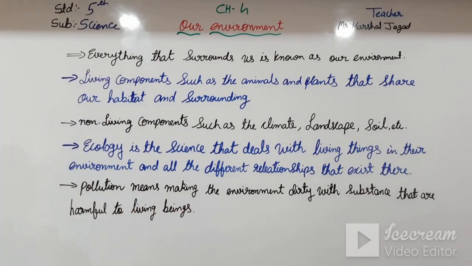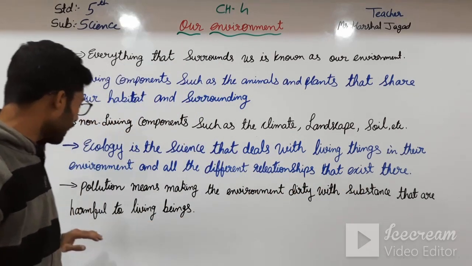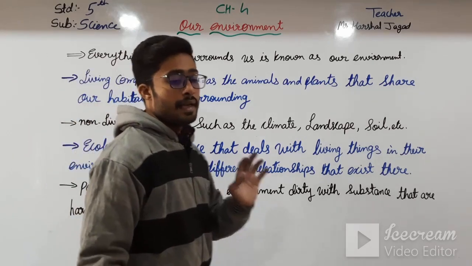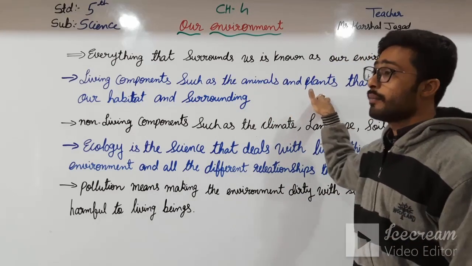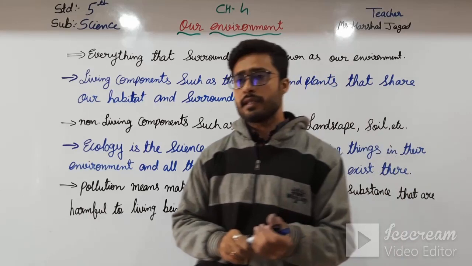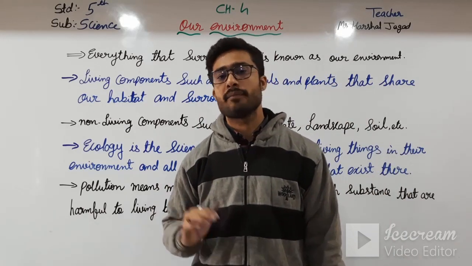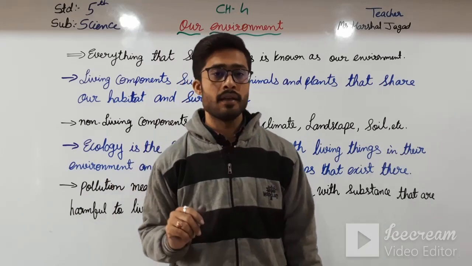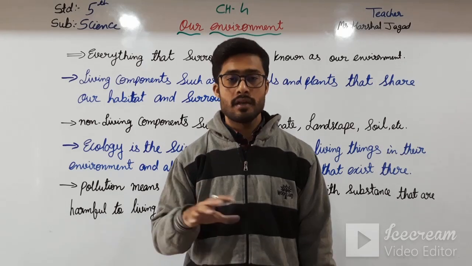So nowadays we know that pollution is increasing day by day. Pollution means making the environment dirty with substances that are harmful to living beings. Here living beings means living components such as animals and plants and also us, humans. What happens due to the cars and vehicles on the road?